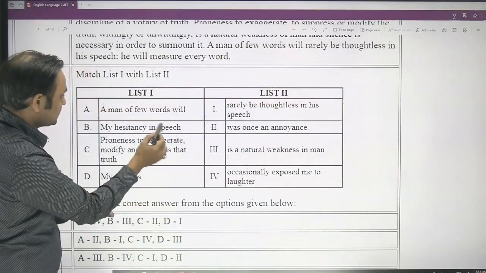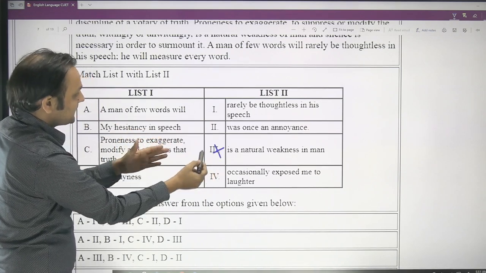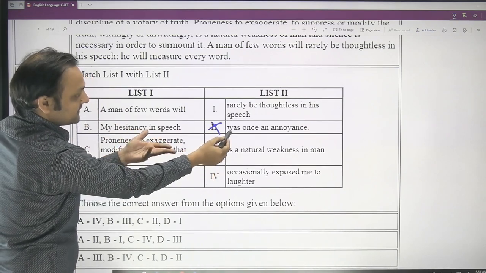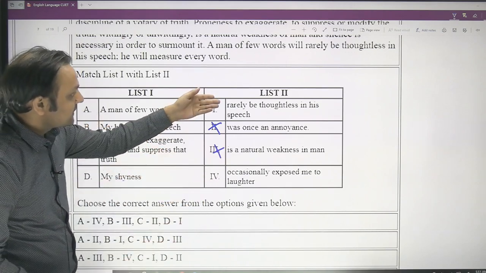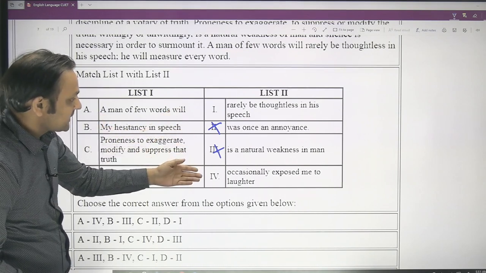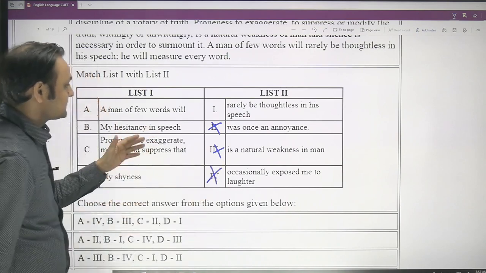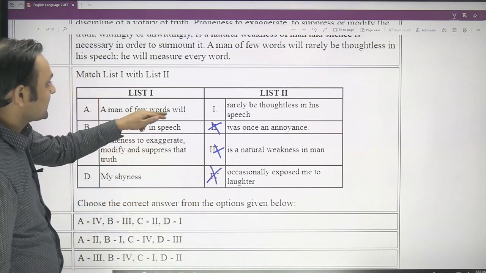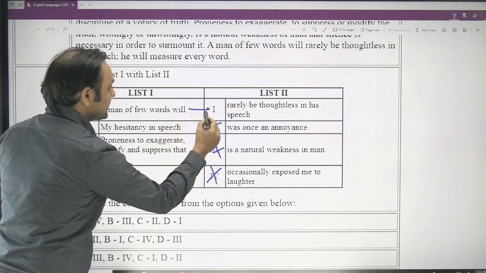So you can see that a man of few words will... now you can eliminate this immediately, and you can eliminate this immediately. So a man of few words will rarely be thoughtless in his speech, or a man of few words will occasionally expose me to laughter. So this is nothing. So a man of few words will rarely be thoughtless in his speech. This is the pair. So A matches with 1.